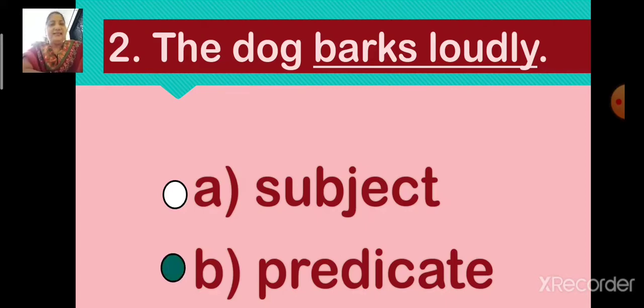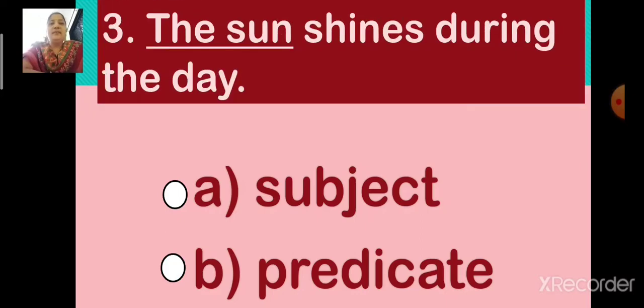Yes. So children, in the sentence, the dog barks loudly, the underlined part barks loudly is predicate. Next. Number 3. The sun shines during the day. The options are option A, subject, and option B, predicate.